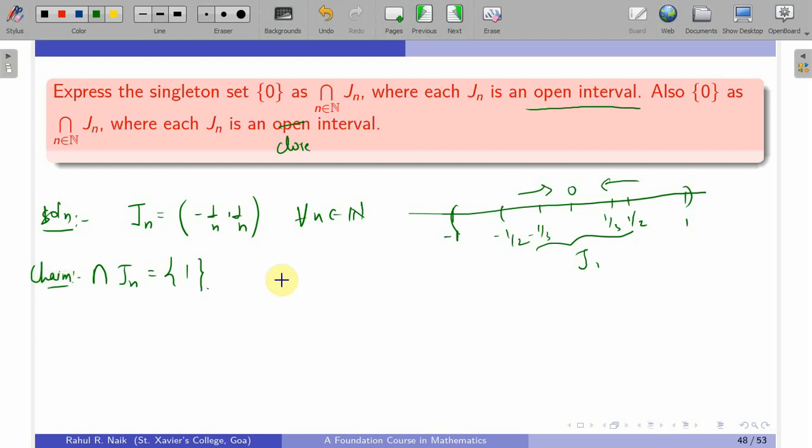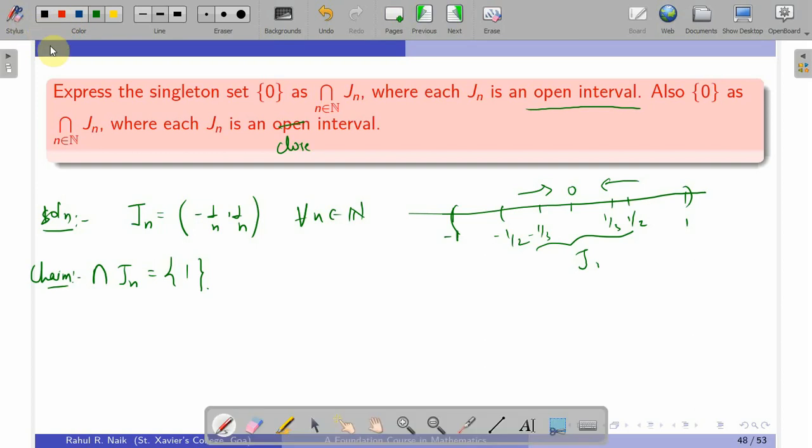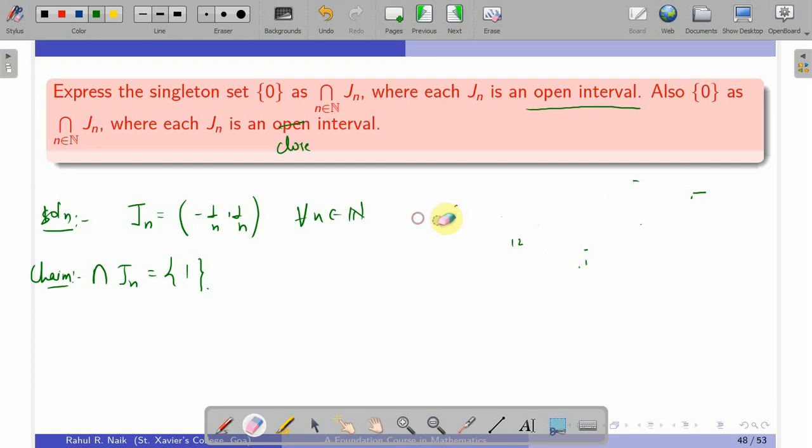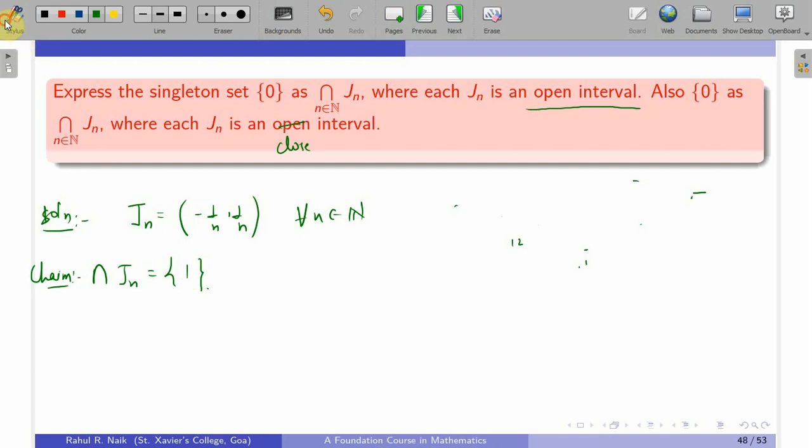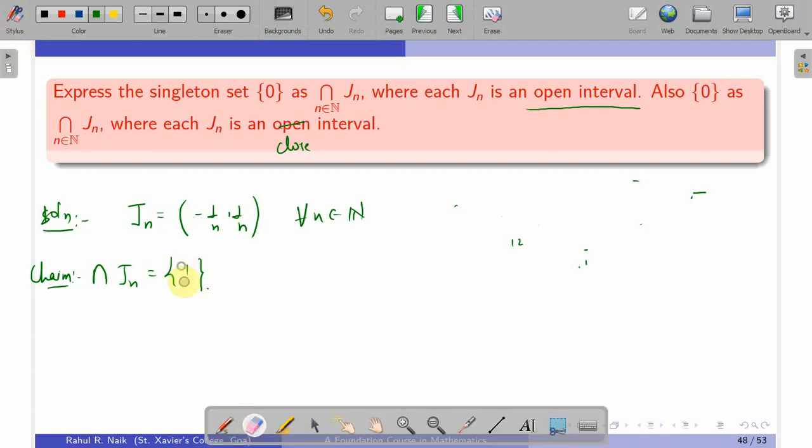This is a very interesting result. Again, it's an application of the Archimedean property, and we can very easily prove this using the Archimedean property. So let's see the proof for this. Here, this is not 1, this is 0. Yeah, that's what we want to show actually.